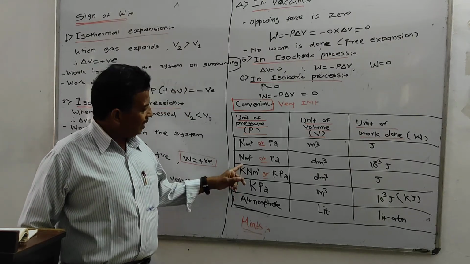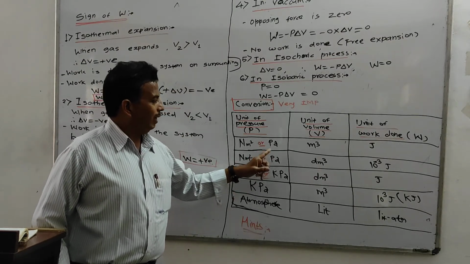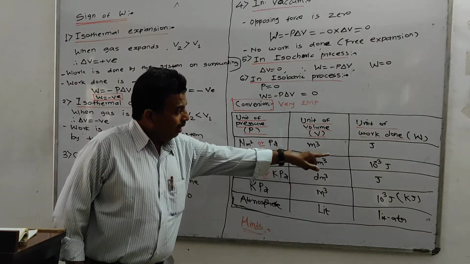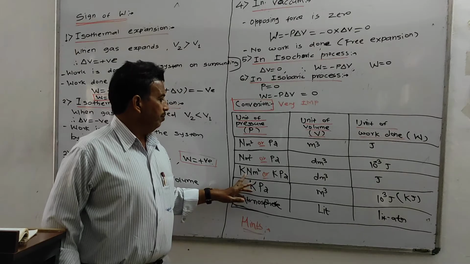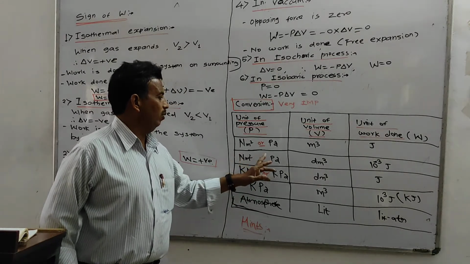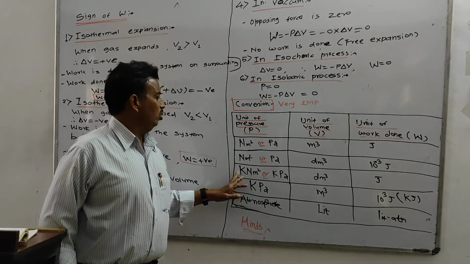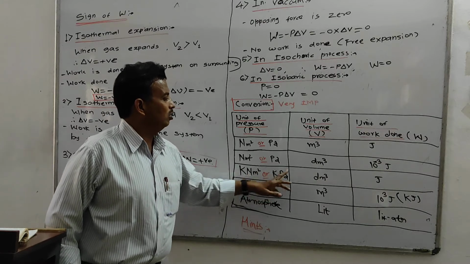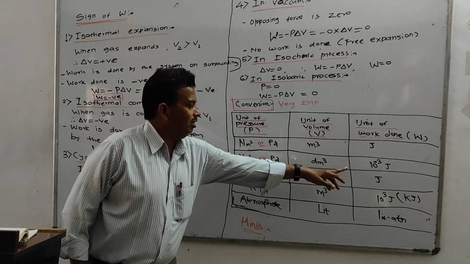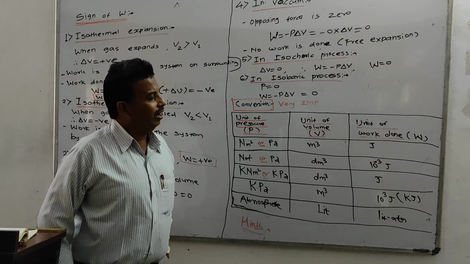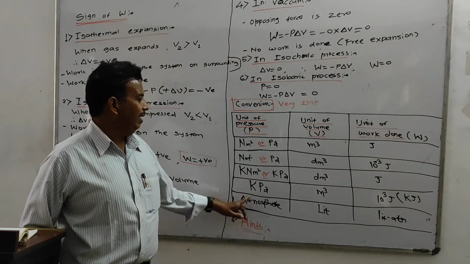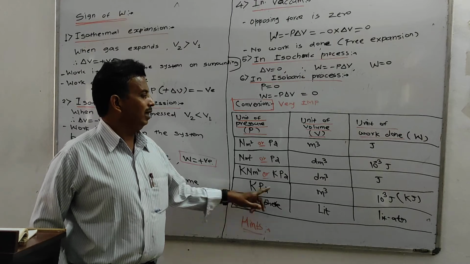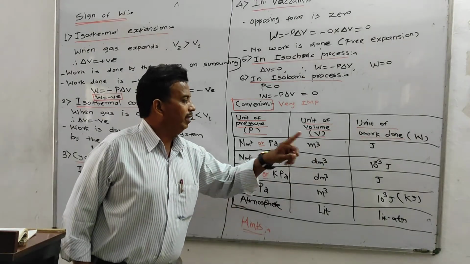The same way, second thing: Newton per meter square, Pascal, this is decimeter cube, and multiplied by 10 to the power minus 3 gives joule. In this way, if you add kilo, kilo Newton per meter square or kilo Pascal times dm cube gives joule, because the 10 to the power minus 3 gets cancelled. Here kilo Pascal times meter cube gives 10 to the power 3 joule.